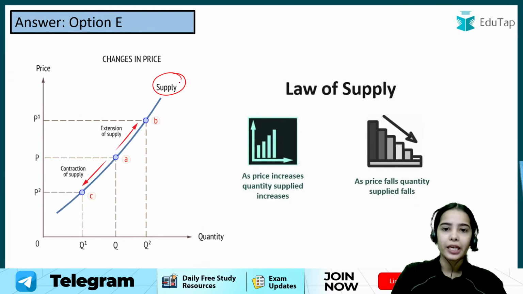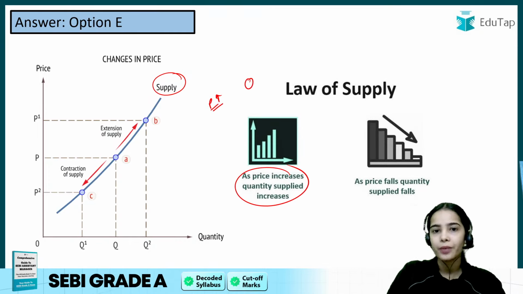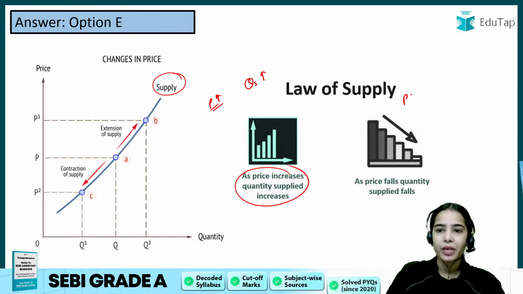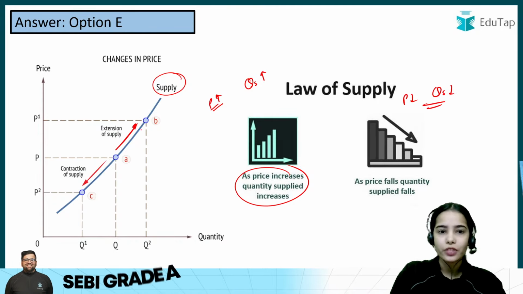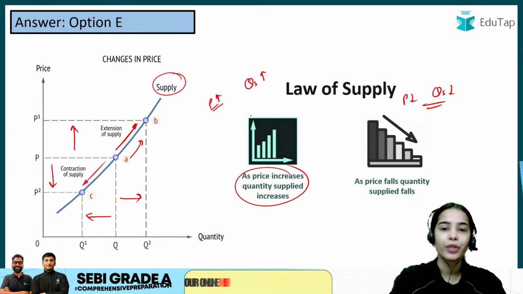As the price of the commodity is increasing, the supply will increase, and as the price is decreasing, the supply will decrease. There is extension of supply as the price is increasing, and contraction of supply as the price is decreasing. This is the idea.